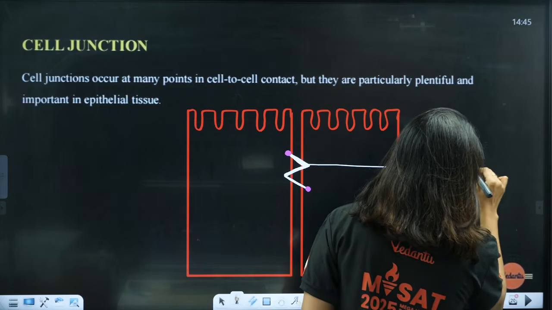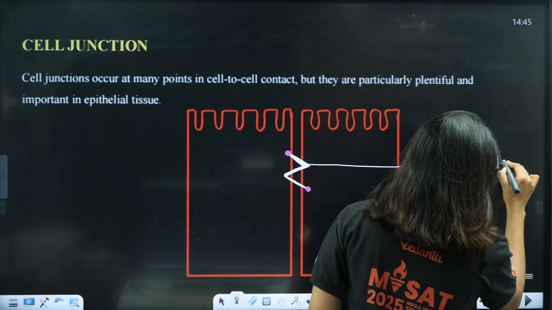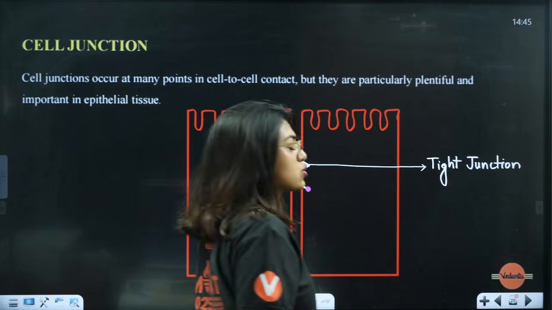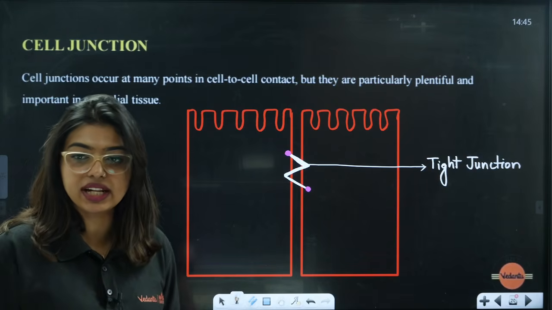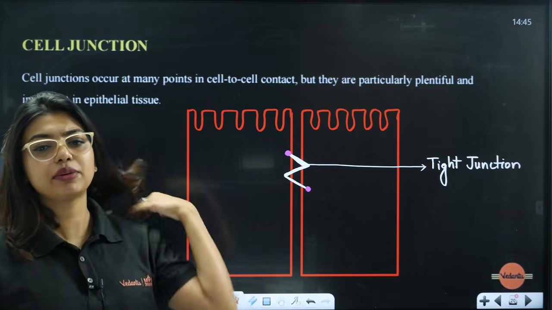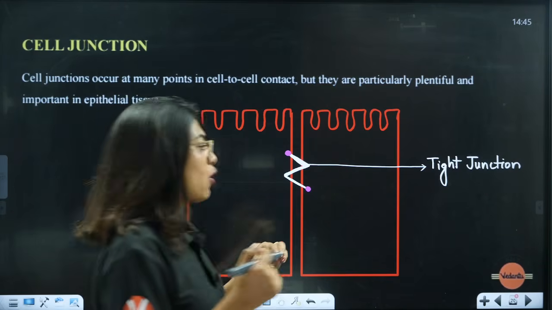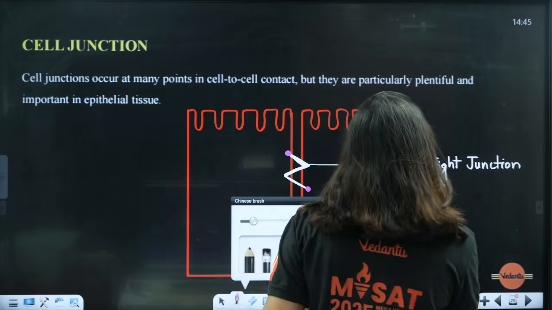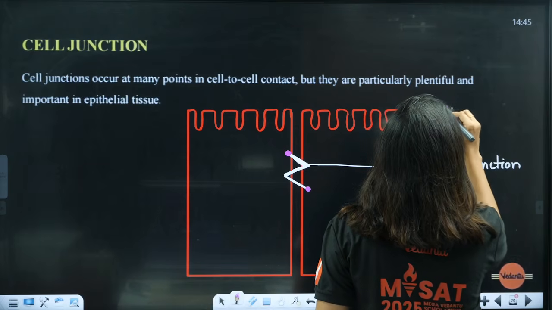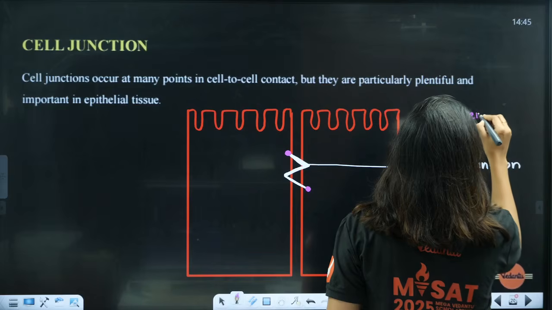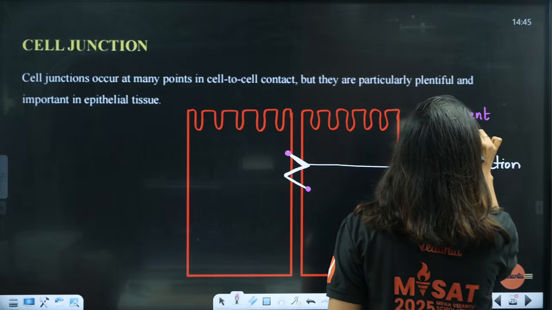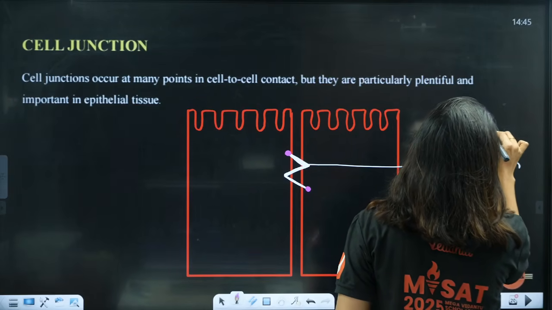Why do you tighten something, students? Why do you tighten a tiffin box or a lunch box that you're taking to school? To prevent leakage. Simple. Because I'm tightening the box. Same way here, students, this will prevent leakage.